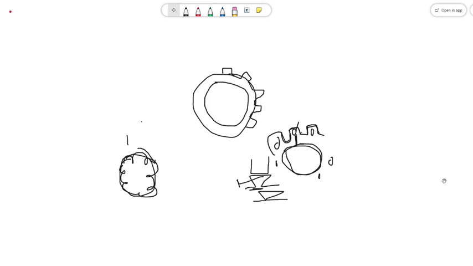Okay, so all these slots are provided in the stator inner periphery. In these slots, which winding will we place? The stator winding of three phase. Stator three phase winding.